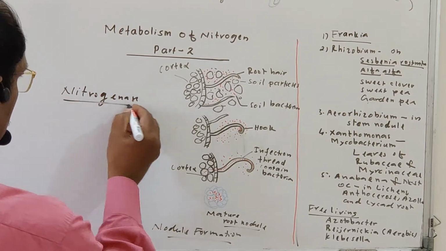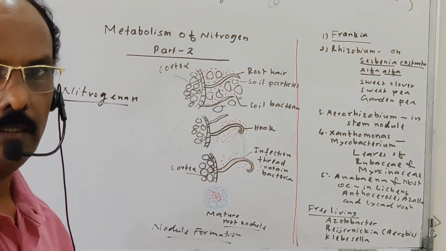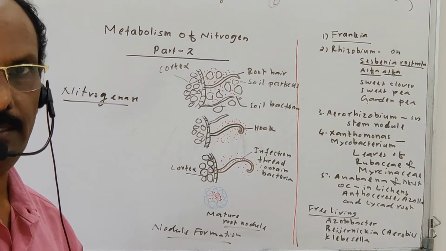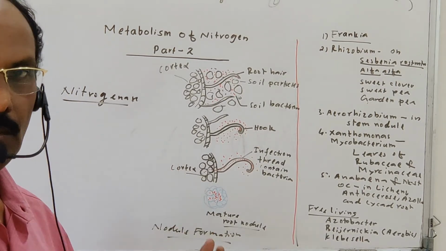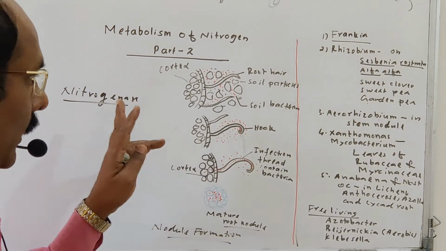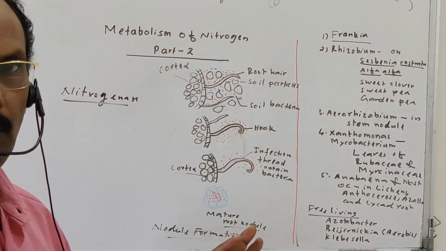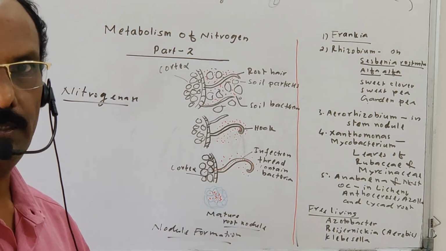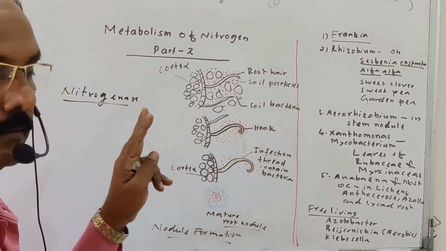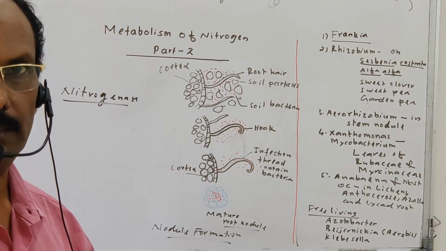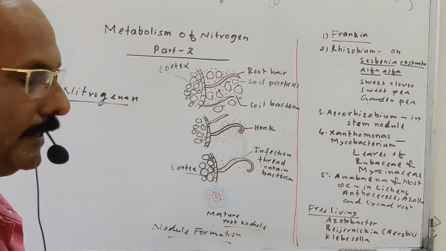This nitrogenase is available only in some prokaryotic organisms, some bacteria, and is not present in any other organism. So biological nitrogen fixation takes place exclusively with the help of some prokaryotic organisms that contain the nitrogenase enzyme.